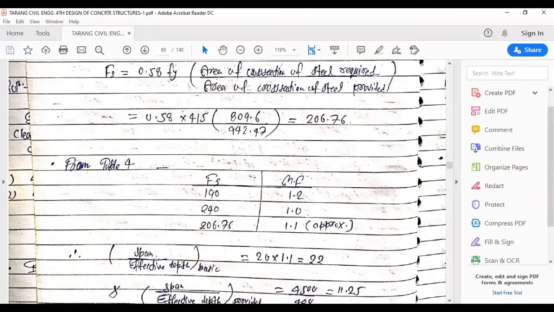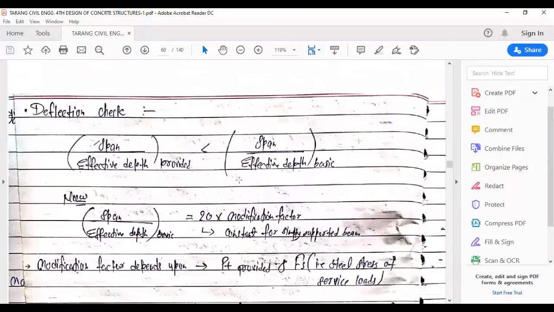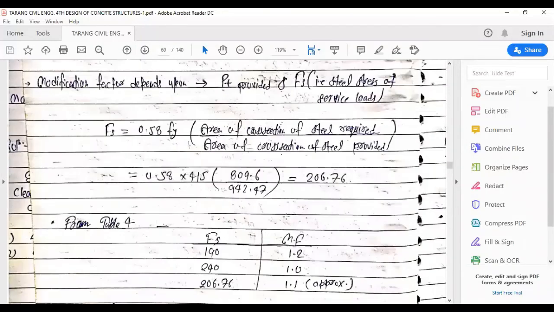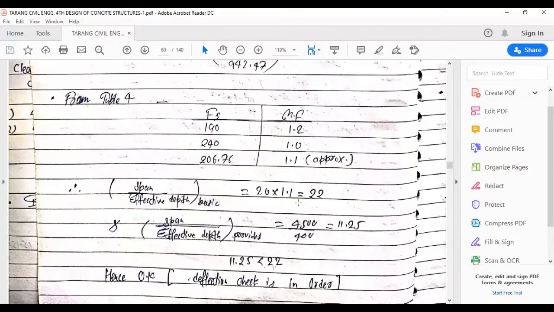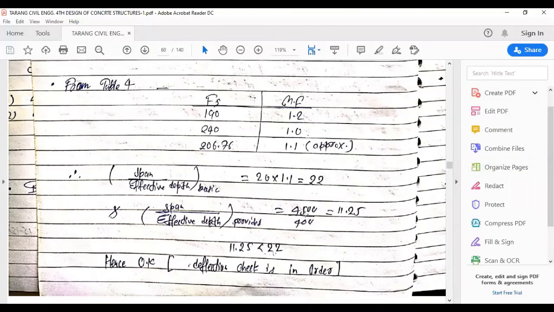Therefore, span upon effective depth basic comes out to be 20 multiplied by 1.1. So we have put the values in this formula. It is 22 now, and the span upon effective depth which is provided is 4500 upon 400, which is 11.25. And when we compare 11.25 and 22, 11.25 is quite less than 22. Therefore, our design is okay and the deflection check is in order.